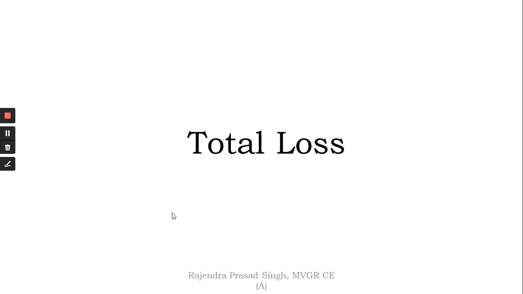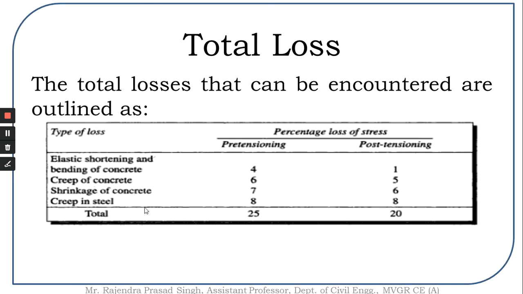Finally, I would like to touch upon the total losses to be considered. The Indian Standard Code has not discussed anything related to total loss, but let us consider as per the ACI standards. As per the ACI standards, the total losses can be outlined in the following manner.